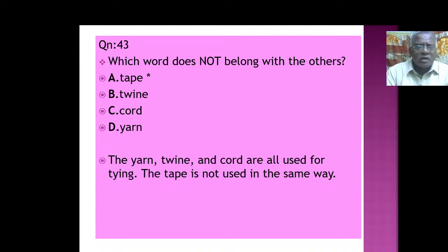The tape is not used in the same way. Tape is to measure length, like the length of buildings, the length of the cloth, etc. So that way tape will not belong with the other words.